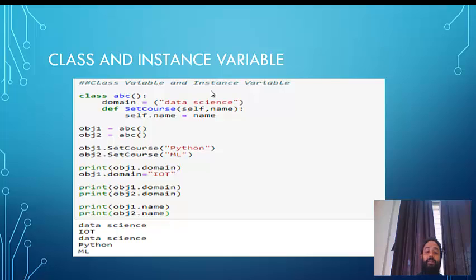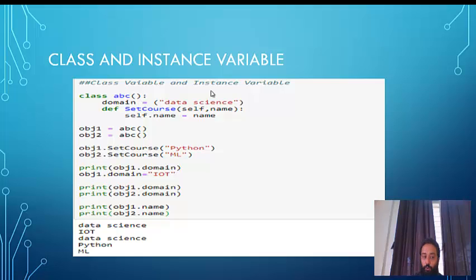This will be clear. Let's complete this. Now this is fine. I've created a class ABC. I have declared an attribute called domain, and I've created a method called set course. I'm trying to set the name into that by writing self.name. Now I'm trying to create two objects. Object 1 is equal to ABC and object 2 is equal to ABC.